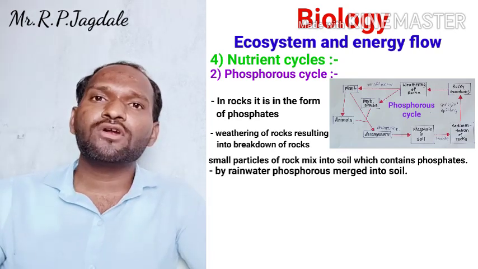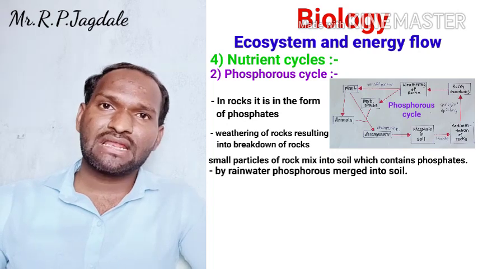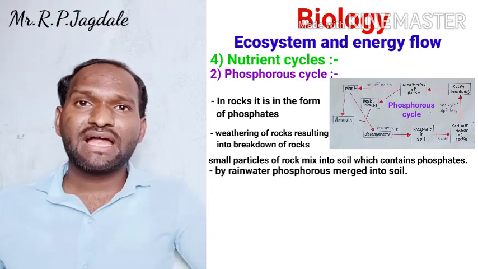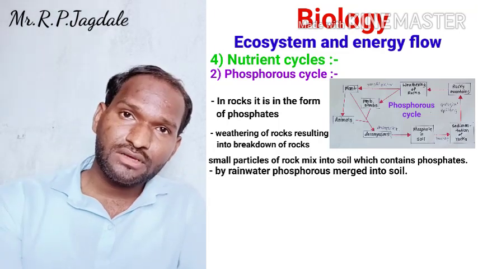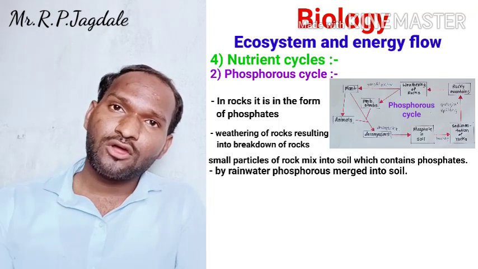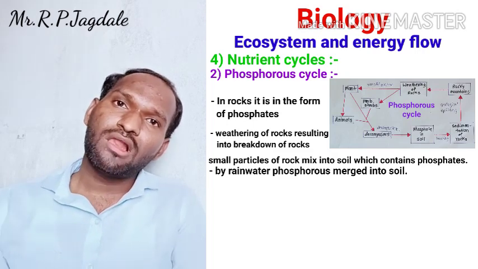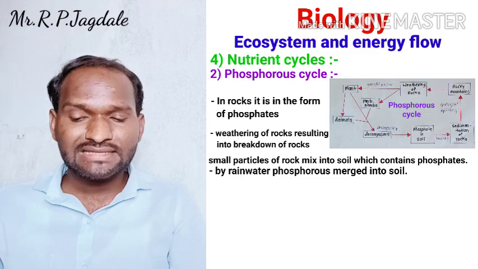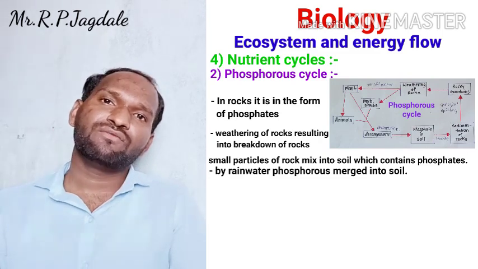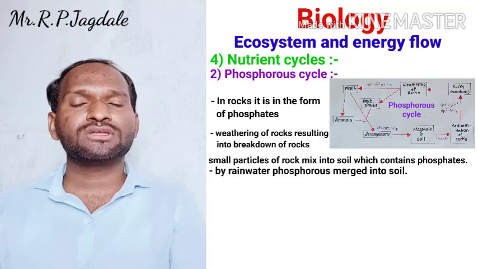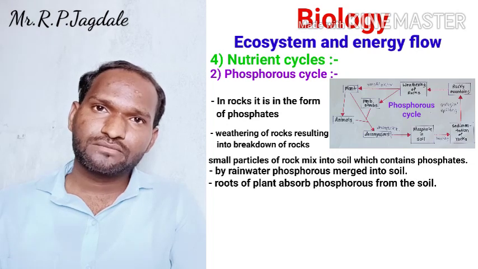Now that runoff water goes into the rivers, and it goes to the surroundings where the plants are present. So you can see on the chart, weathering of rocks takes place, and by runoff water such phosphates are going to travel along with it. Either it goes to the plants, because plants absorb the water, and along with that water the phosphates are absorbed by the roots of the plants.